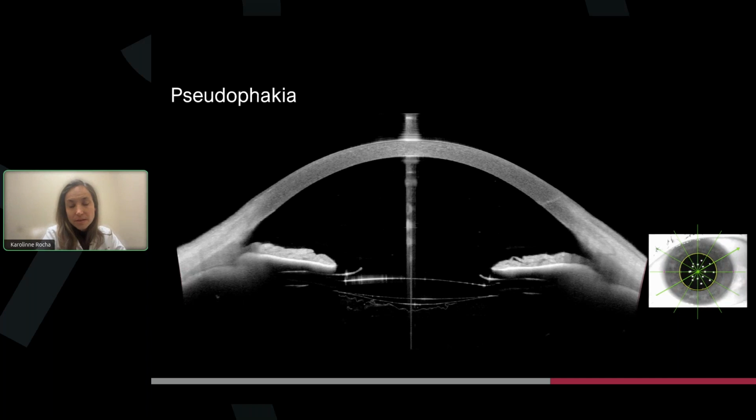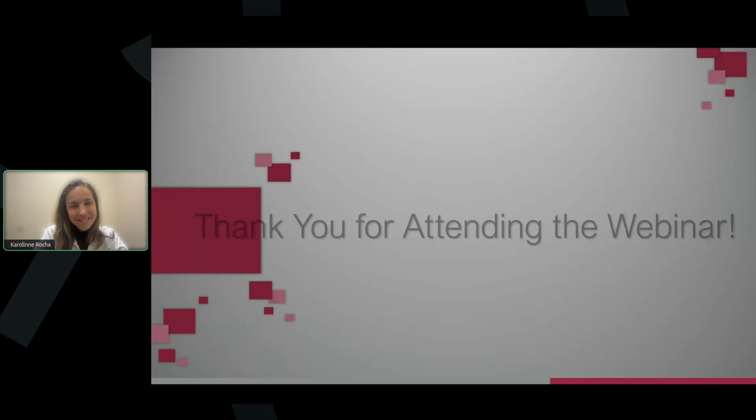Another thing that I want to mention, we had a case, maybe when I come back next time I can present. There was a patient that developed a cataract after intravitreal injections, and we had a question if that patient had a compromised posterior capsule. And actually with this technology, we were able to see, so we were prepared for surgery. The intravitreal injections probably touched the back of the lens, and that patient had a compromised posterior capsule. So that was another great case.